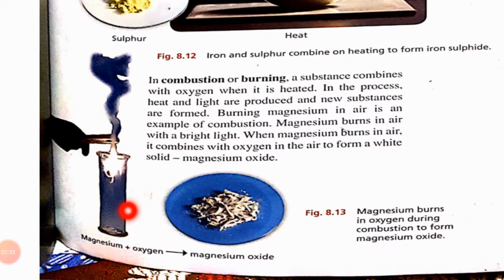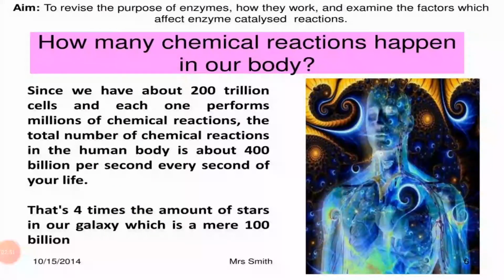It will burn in the presence of oxygen, and then it will form another new product, that is magnesium oxide, and it has a different composition and different properties as compared to the reactant elements. Okay, now we are moving towards how many chemical reactions happen in our daily life.